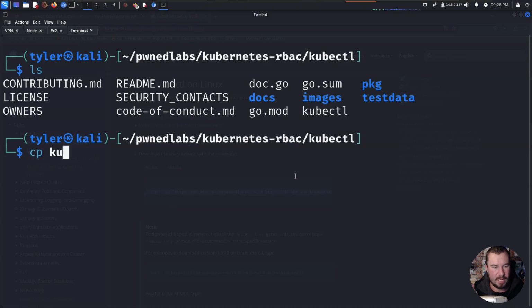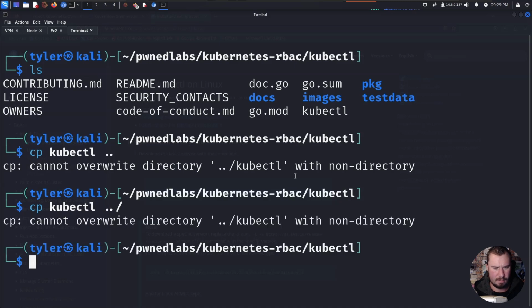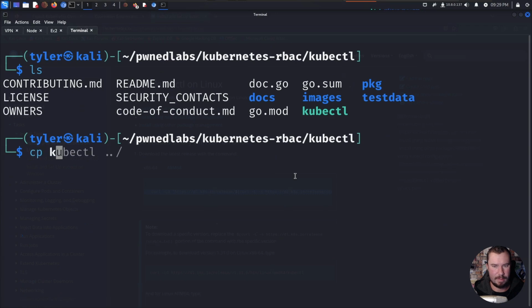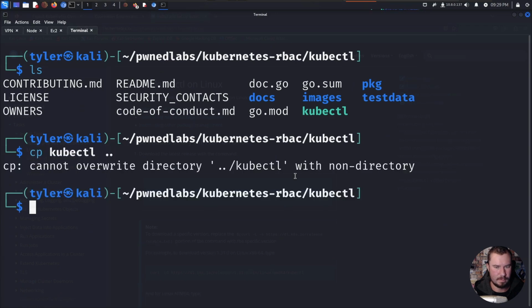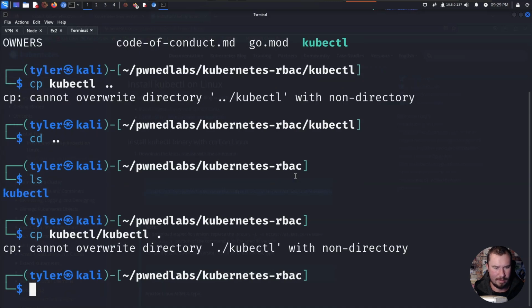But we can cp kubectl. I'm just going to put it out one directory. Why can I not copy that? Cannot overwrite kubectl. What? Oh, it's trying to use the folder.